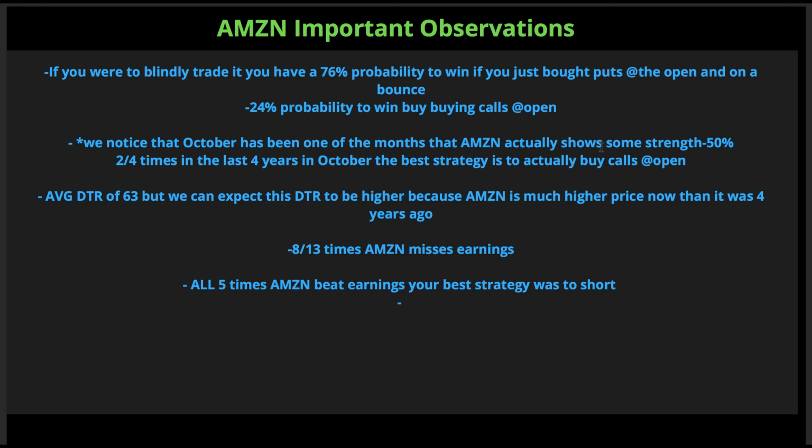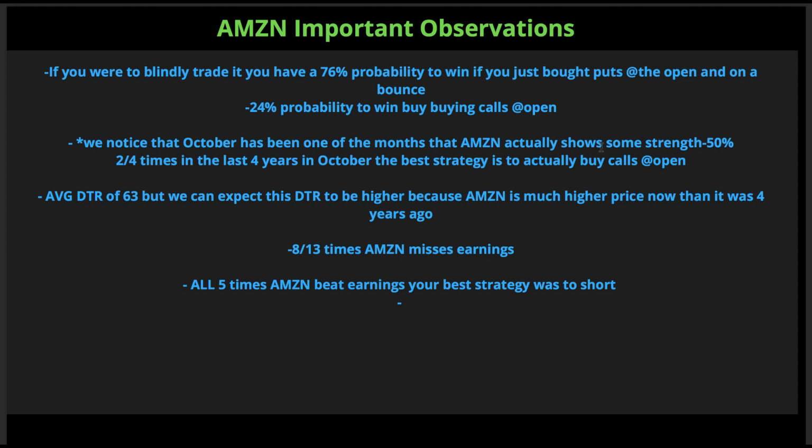So blindly trading, right? You could just tell your mother, hey, go put in a limit order, buy me some puts at the open. You've got a 76% chance to win. All right, 24% probability to win by buying calls at the open. Okay. And then we noticed that October is actually one of the months that Amazon kind of shows somewhat of a strength, right?